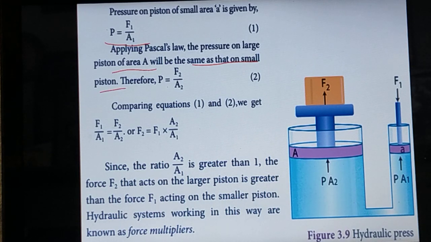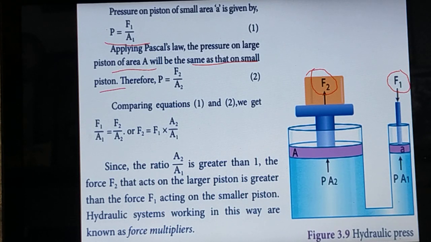Therefore, P equal to F2 by A2, for the larger one. The force we have applied through the smaller area of cross section, let it be F1, is transmitted uniformly throughout the liquid medium to the larger area, that is F2.